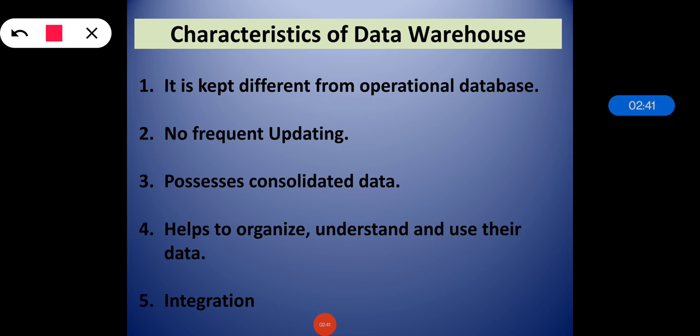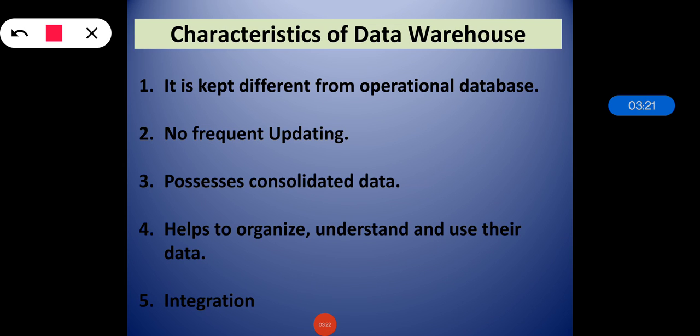Suppose a business executive wants to analyze previous feedback on any data, such as product, supplier or consumer data, then the executive will have no data available to analyze. Why? Because the previous data has already been updated due to the transactions. So the data warehouse provides us generalized and consolidated data in a multidimensional view, and along with it, it also provides the OLAP tool, that is the online analytical processing tool. These are helpful for interactive and effective analysis of data.